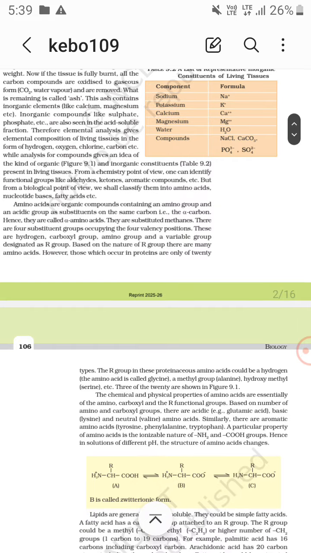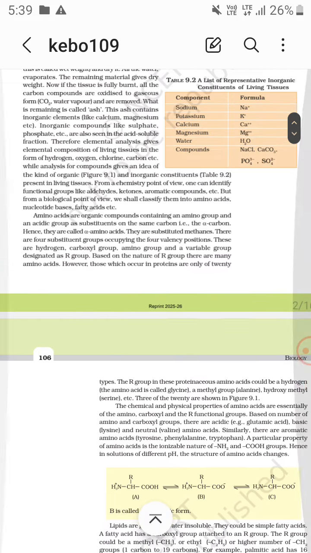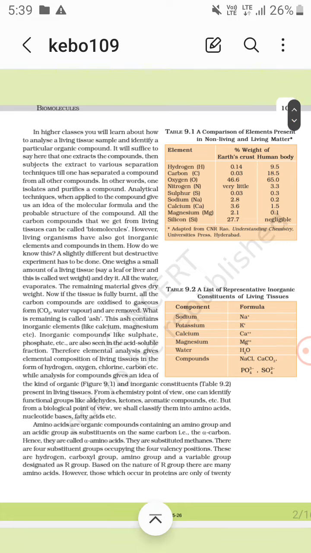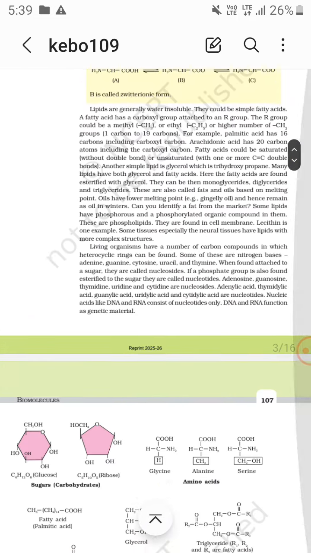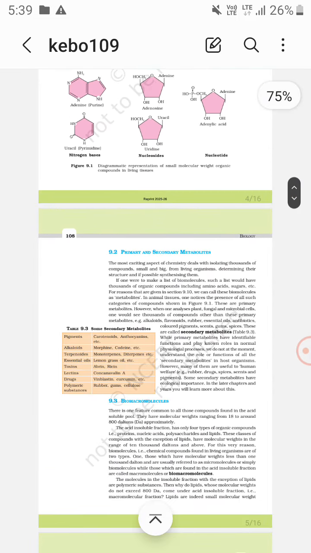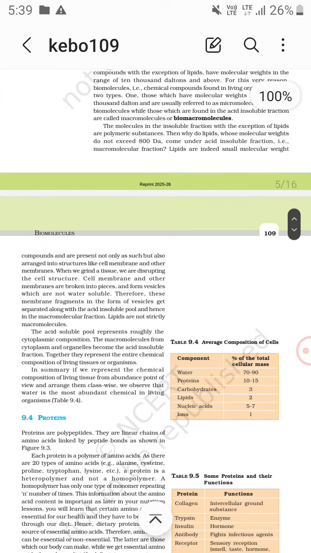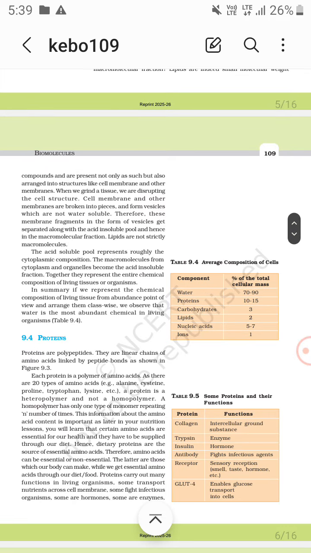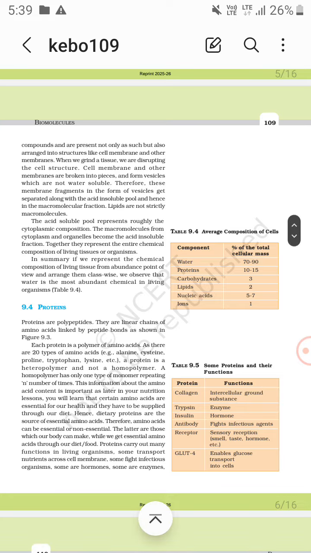and sulfate. Now water is the most abundant chemical found in living organisms, and this water content is 70 to 90% of total cellular mass, and then proteins 10 to 15%, then carbohydrates 3%, then lipids 2%, then nucleic acids 5 to 7%, and then ions, that is 1%.